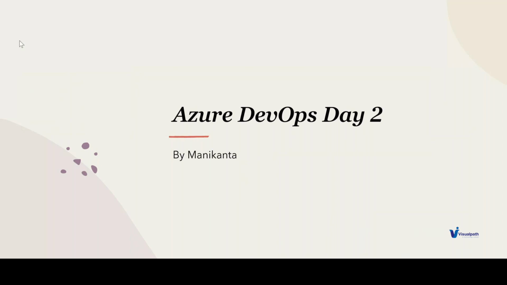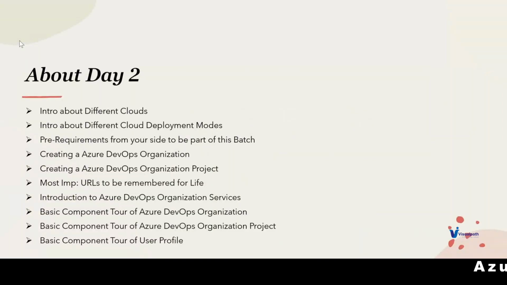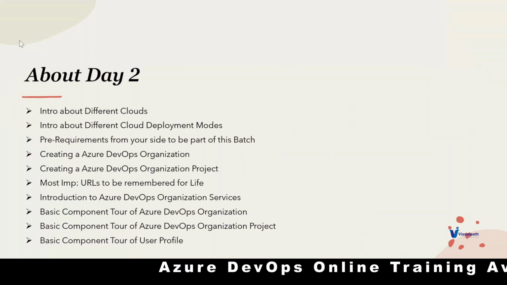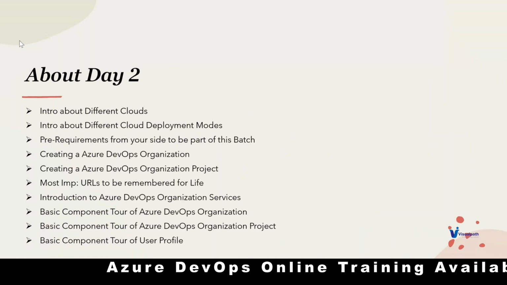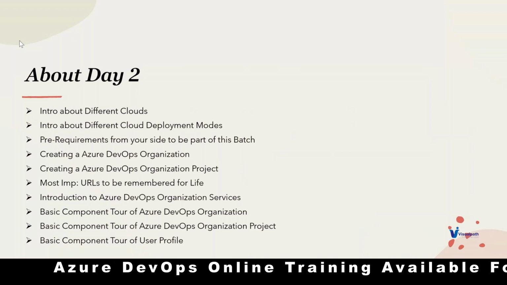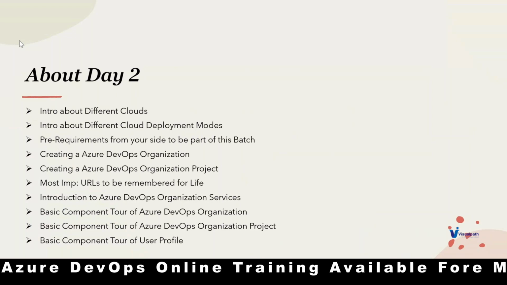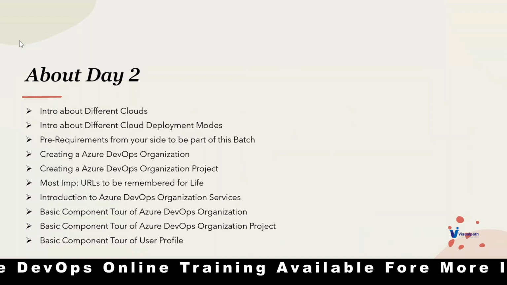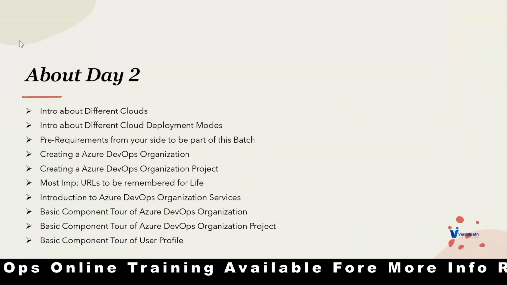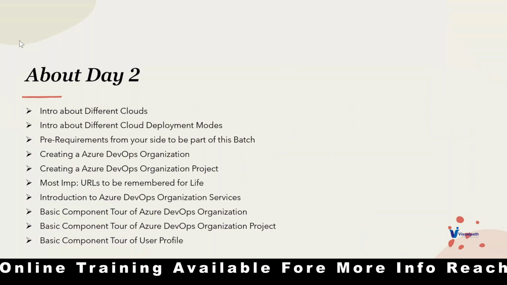So, what exactly are we going to discuss today? Introduction about the different clouds. You might think that yesterday we only discussed the introduction about the different clouds, right? Like public cloud, private cloud, and when you talk about public cloud, Azure Public. When you talk about private clouds, we discussed the Azure cloud that is created especially for the US government, that is created especially for Azure Government, Germany, and Azure China, right?